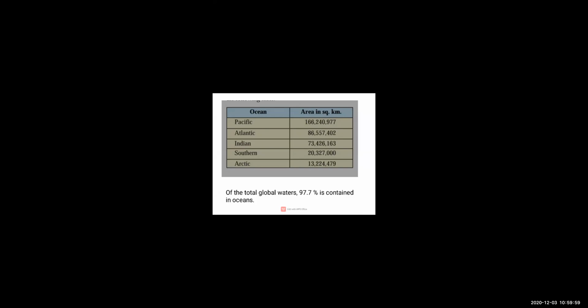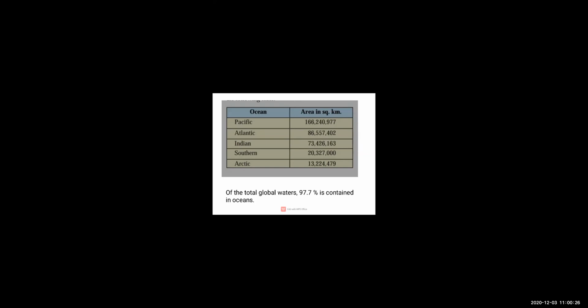You can study the information here. Of the total global waters, 97.7% is contained in oceans. So you can just imagine the area covered by the ocean.